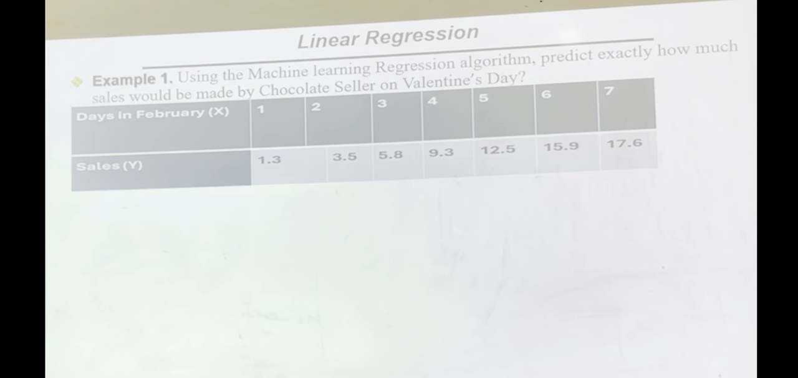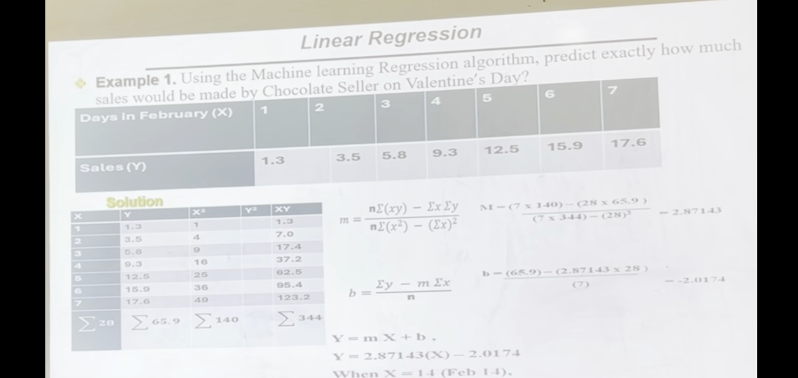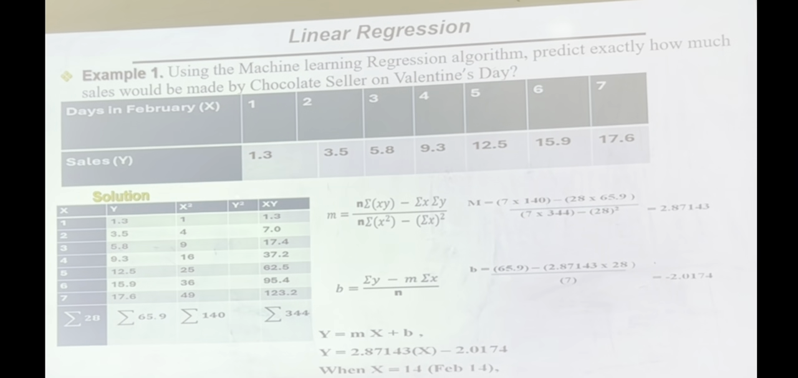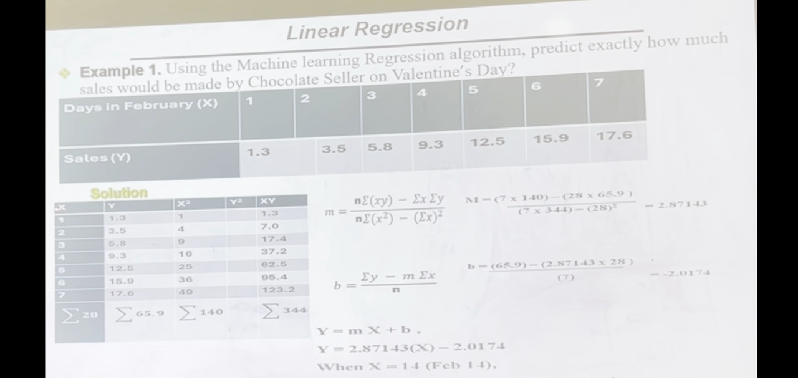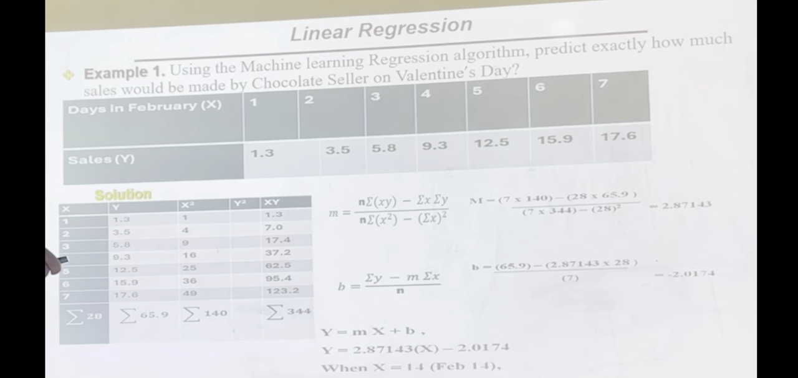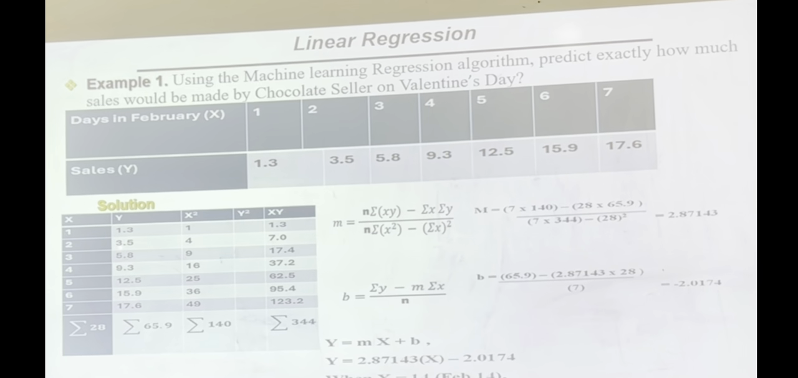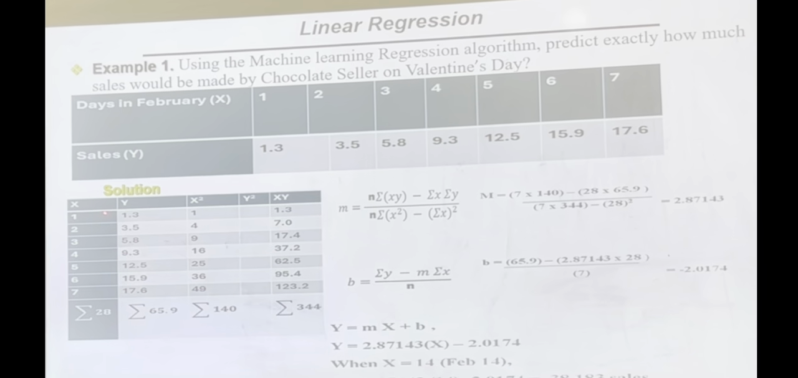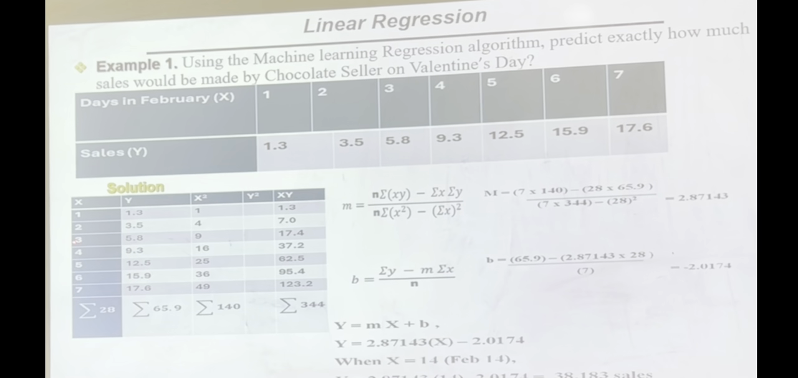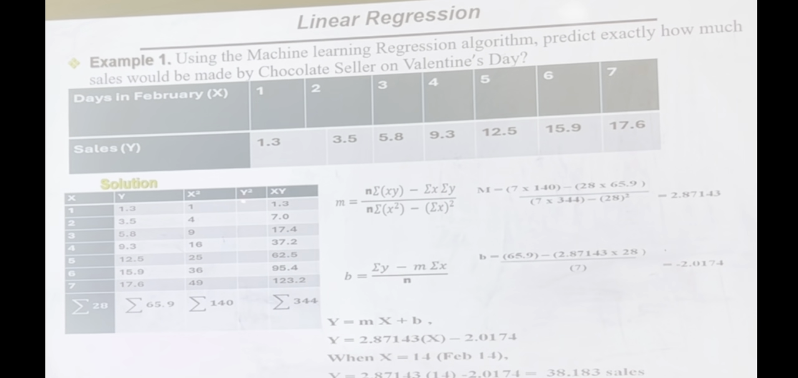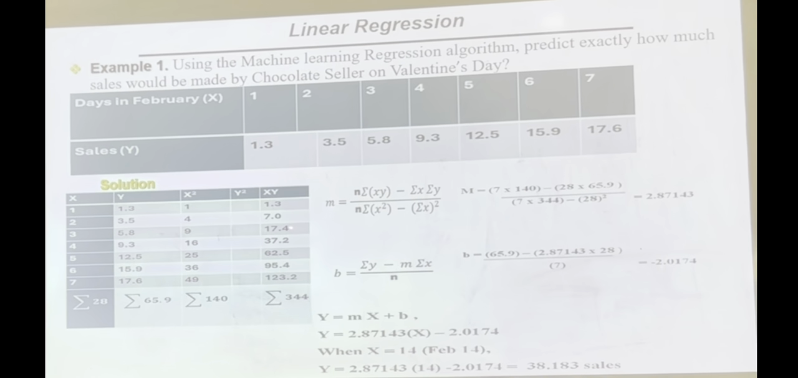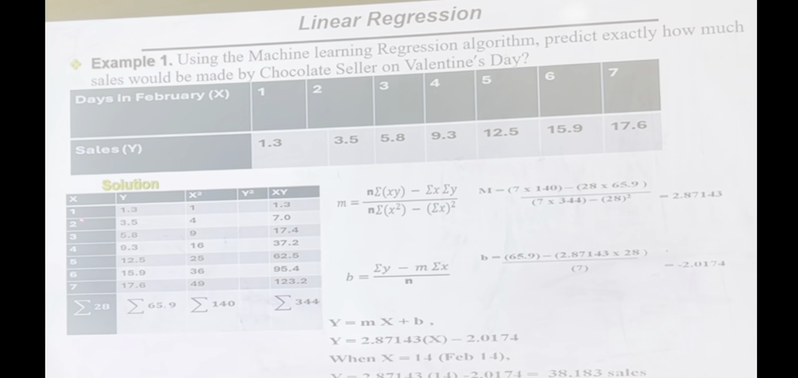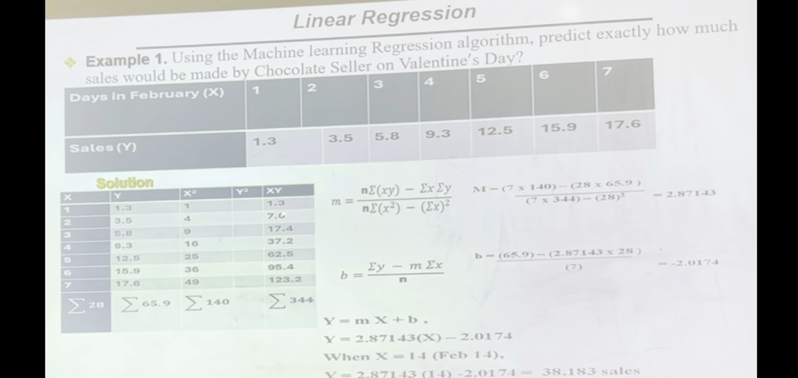Okay, so solution now. I come up with this table. I get my x, my y, my x square, my y square, and my xy. Okay, for x, I put all the data here. For y, I put all the data here. For x square, the square of this: 1 times 1, that's 1, 2 times 2, that's 4, 3 times 3, that's 9, and so on and so forth. For y square, I didn't bother to do it because it's not needed in my formula. For xy, multiplication of this and this, 1 times 1.3, 1.3 then, and so on and so forth.